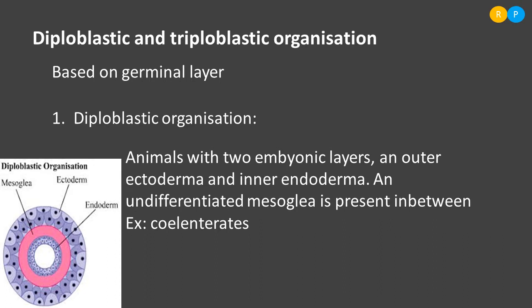In which animals can we see the diploblastic organization? The best example is coelenterates. In the coelenterates, the developing embryo consists of only two germinal layers, so the organization here is diploblastic organization. The second one is triploblastic organization. Triplo, that means tri, is nothing but how much? Three. So three germinal layers we can see in the developing embryo.